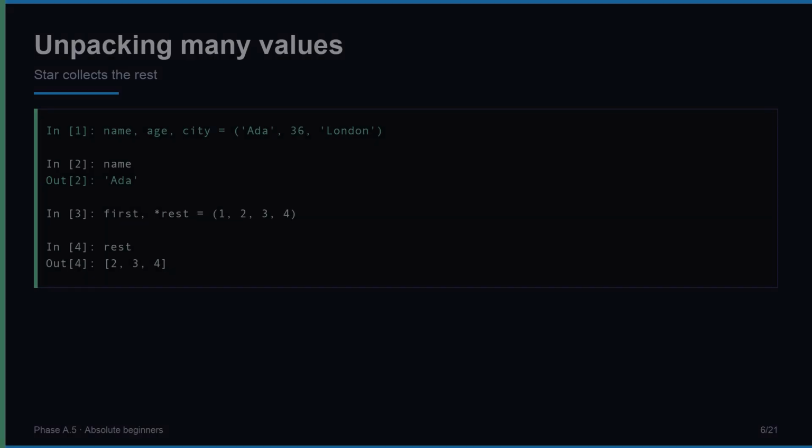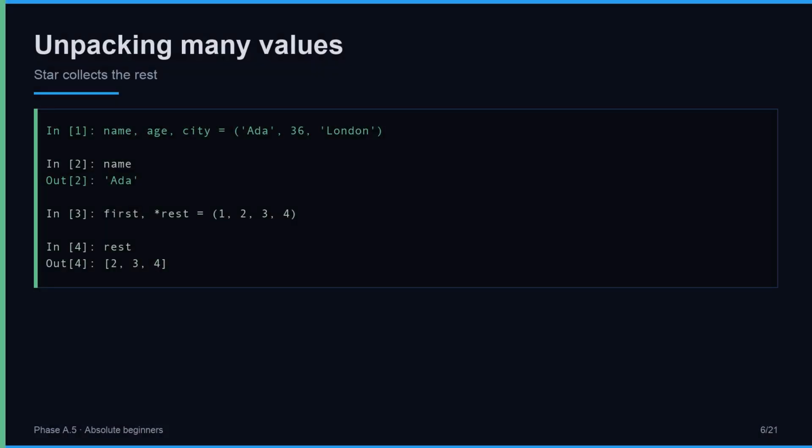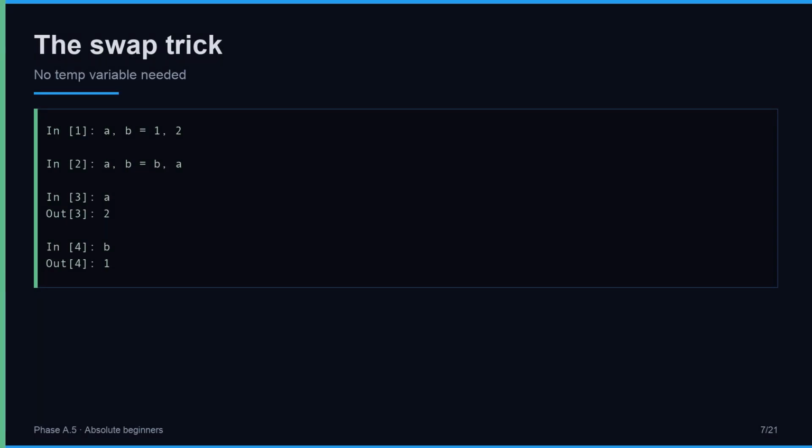Read what you mean. Unpacking works with any number of values. name, age, city equals a tuple of 3 items. Each variable receives one item in order. You can also collect the rest with a star. first, star rest equals 1, 2, 3, 4. First gets 1, rest gets a list of 2, 3, 4. This star unpacking is powerful when you want the head and everything that follows. Star collects the rest.